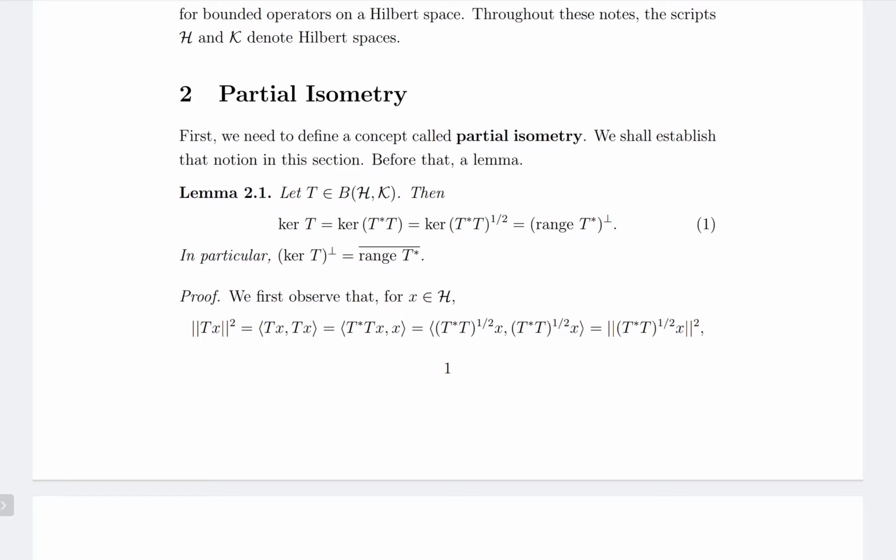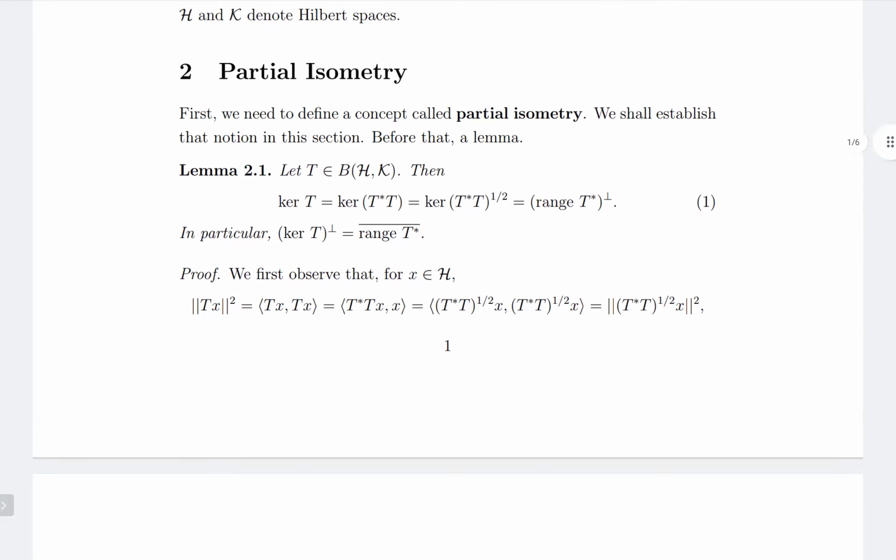So the square root of T star T is a well-defined operator. And the proof of this is really trivial.